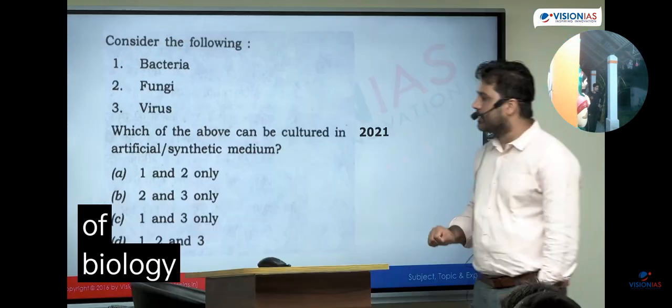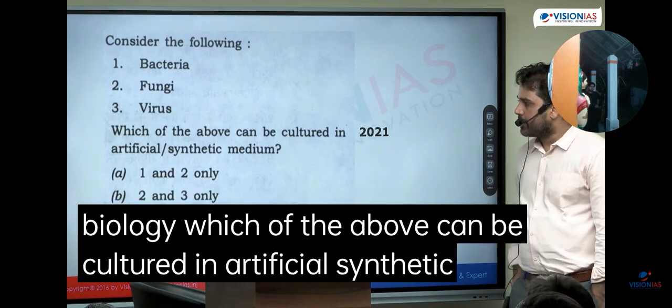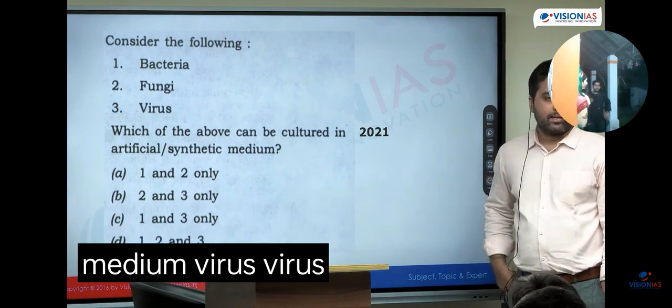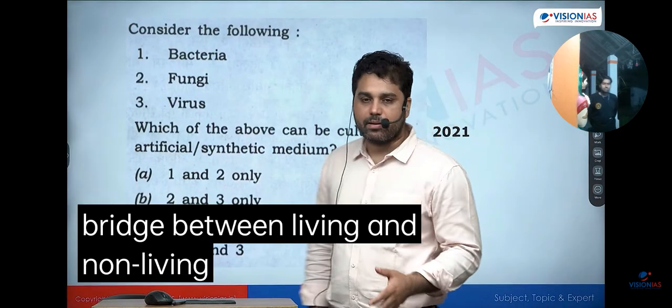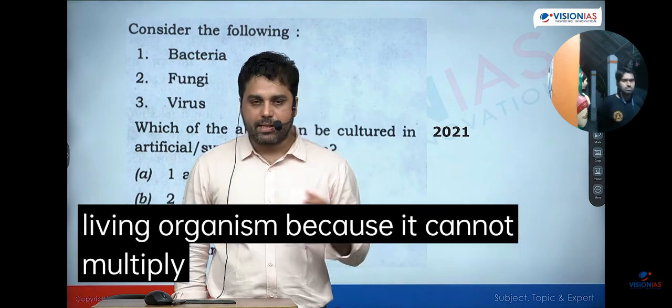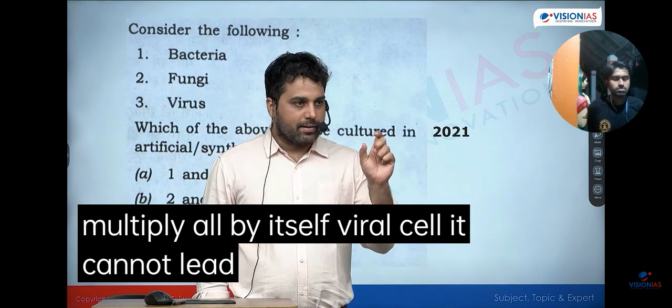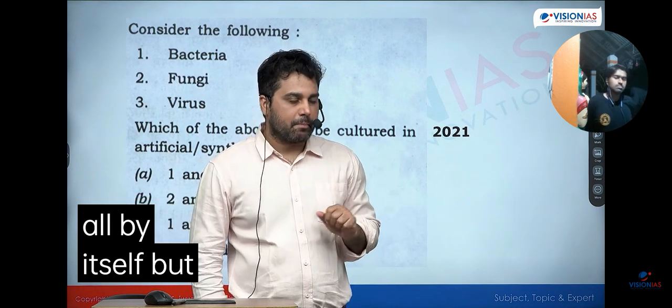This is a very simple question of biology. Which of the above can be cultured in artificial synthetic medium? इसमें बस हमको एक चीज ध्यान रखना है कि जो वायरस है, virus is considered as a bridge between living and non-living. Virus is not considered a living organism because it cannot multiply all by itself. Viral cell जो है, it cannot lead to cellular multiplication all by itself. But it is also not non-living.